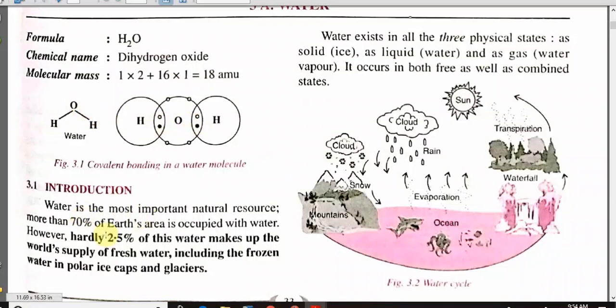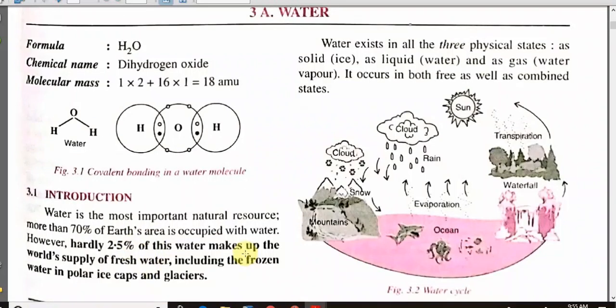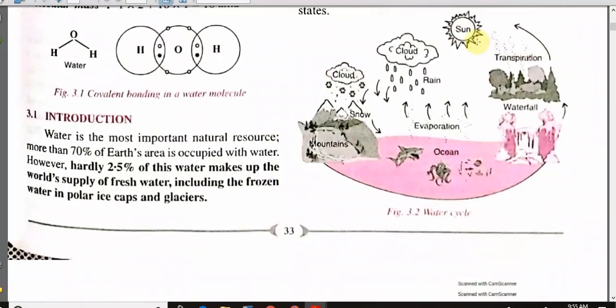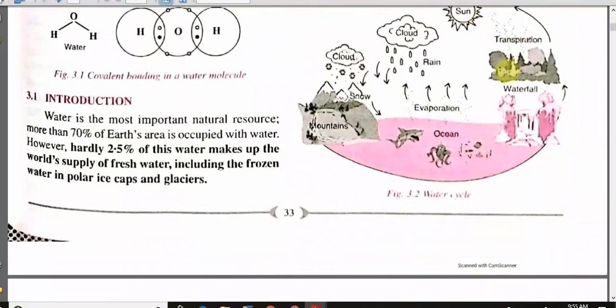More than 70% of Earth's area is occupied with water, mostly saline and sea water, not potable. Hardly 2.5% of this water is fresh water, that is potable, and this is included in frozen polar caps and glacier. Water exists in all three physical states, like solid, liquid or gas. Water occurs in combined state, and water also occurs in free state. You can see this is a diagram of the water cycle.